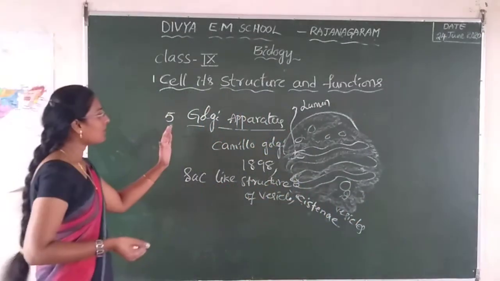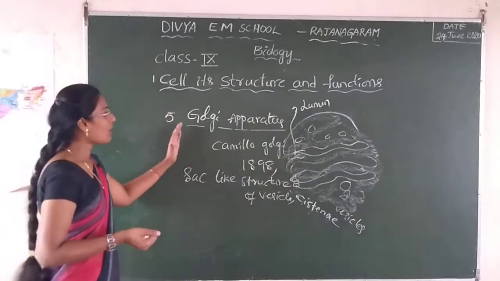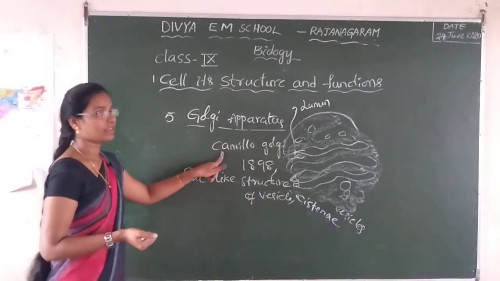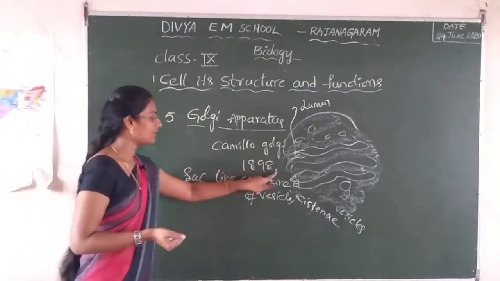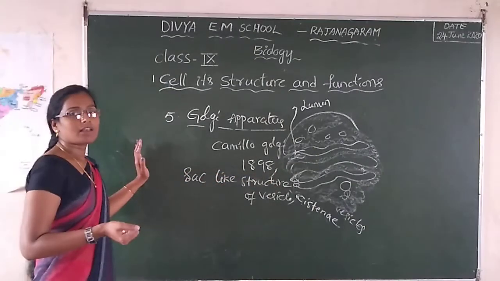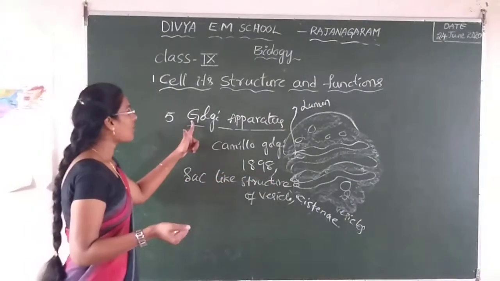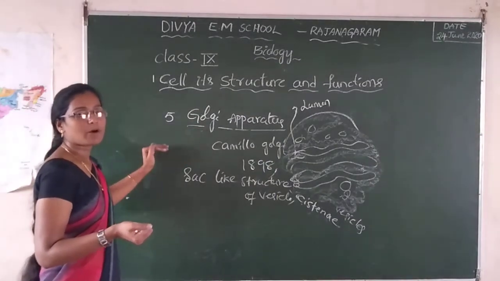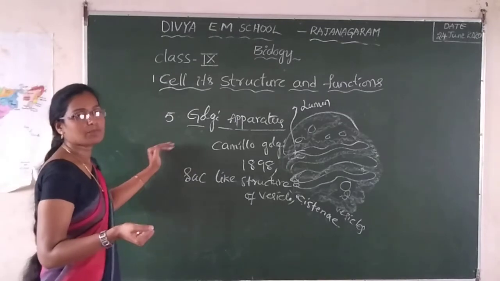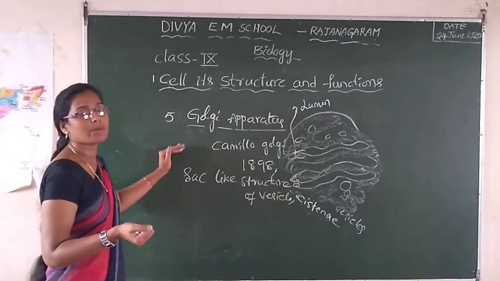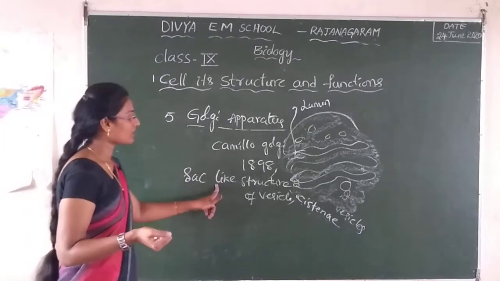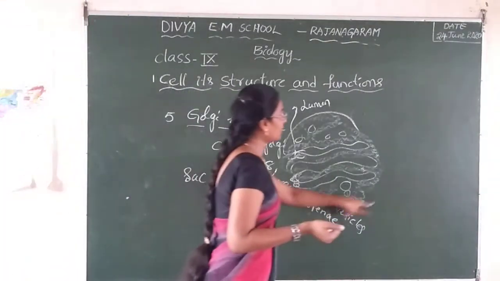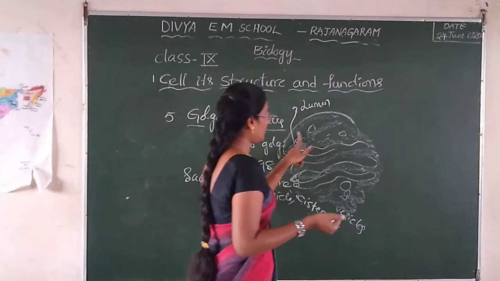Camillo Golgi discovered the Golgi apparatus in the year 1898. When he observed the Golgi apparatus, it was made up of several membranes. These membranes created sac-like structures of vesicles, and around them it was filled with fluid.